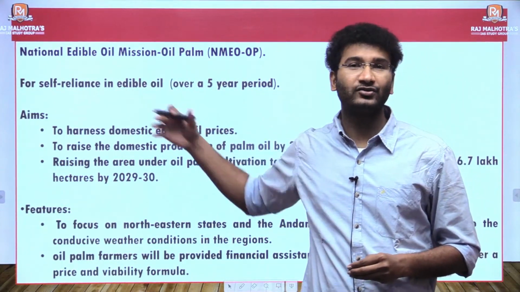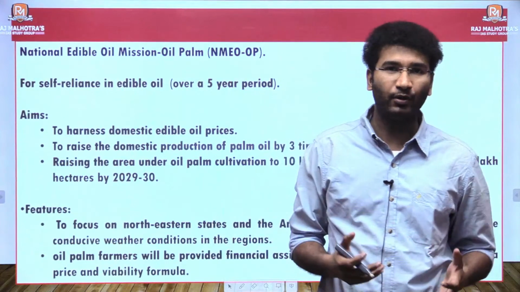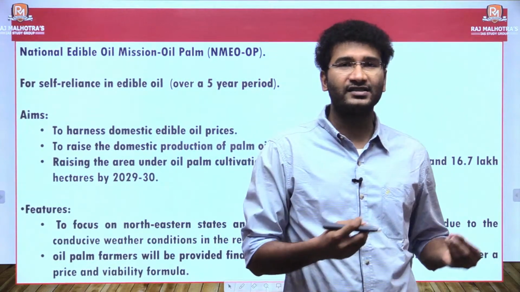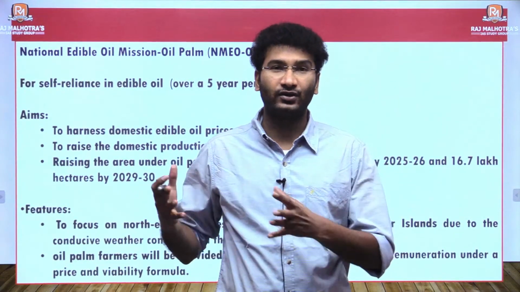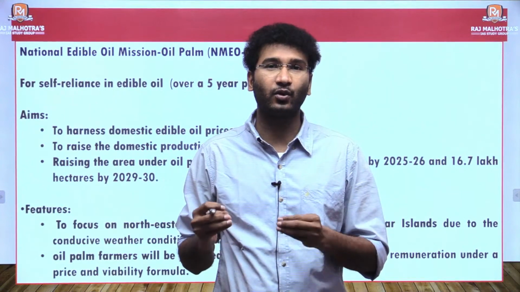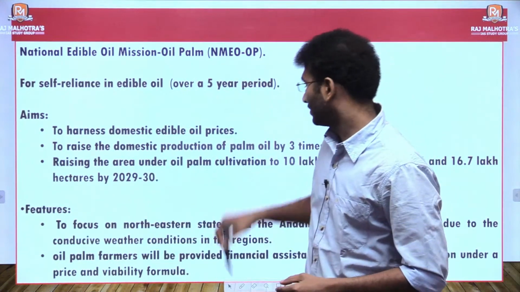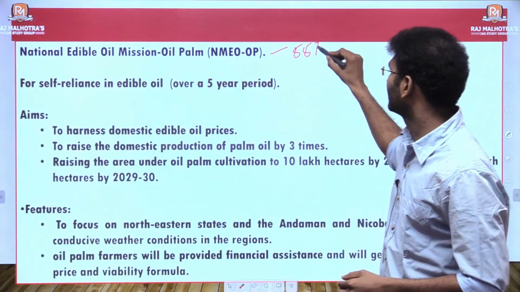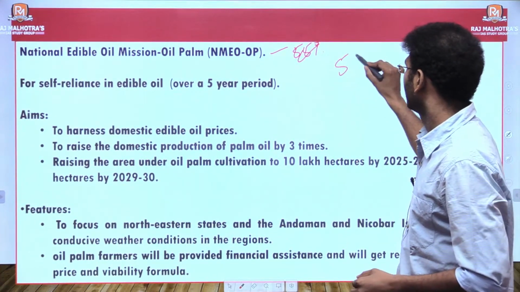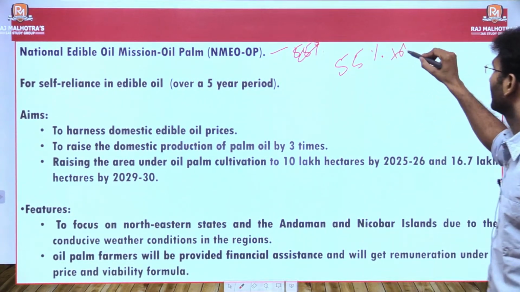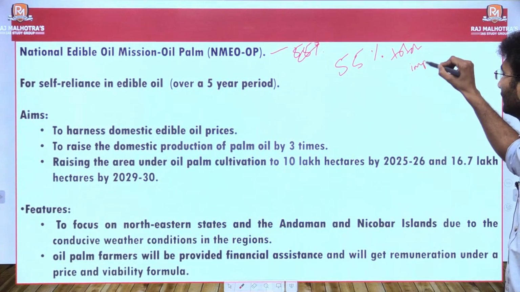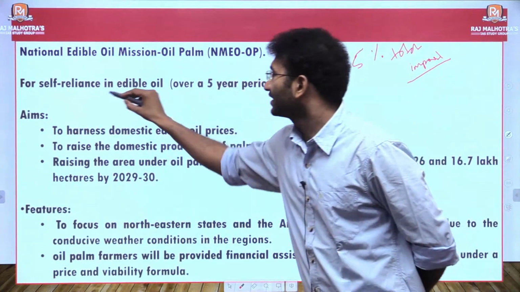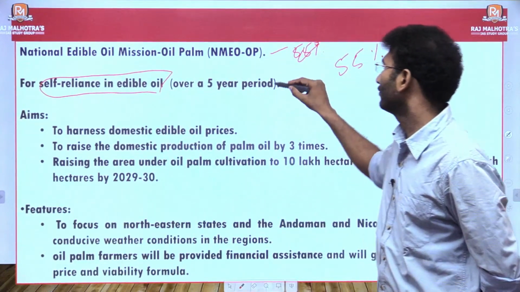Why palm oil? Because of the total amount of edible oil which we import, only 45% is what we produce, rest everything we import. Of the total 100%, 55% of the total edible oil we import is palm oil, right? Palm oil alone accounts for 55% of the total import. So that's why Government of India came with this scheme. The scheme is aimed at self-reliance in edible oil within a period of 5 years.